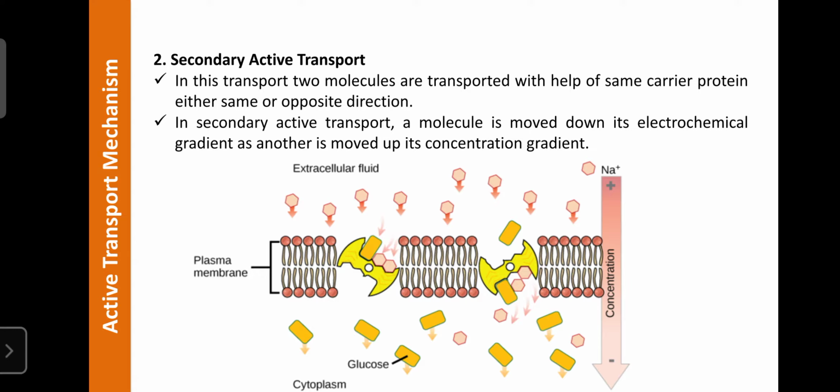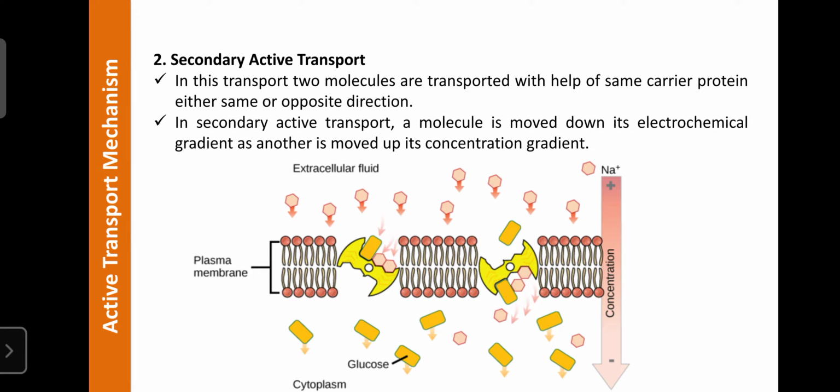It is one type of active transport, where a molecule can be moved from low concentration to high concentration. Simultaneously, two molecules will be transported, and it also requires energy. The energy is not obtained from ATP. For primary active transport, the source of energy is the breakdown of ATP. For secondary active transport, the source of energy is the first molecule, which can be moved either inside or outside.